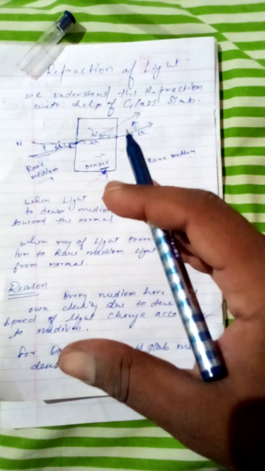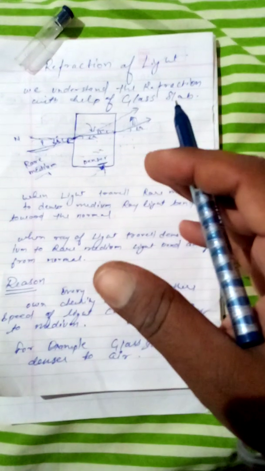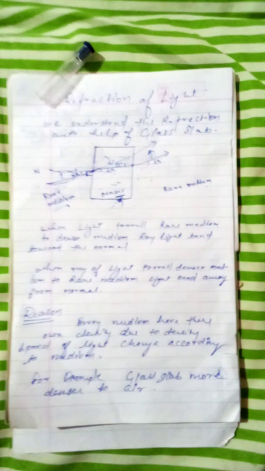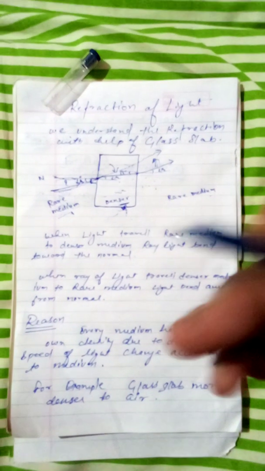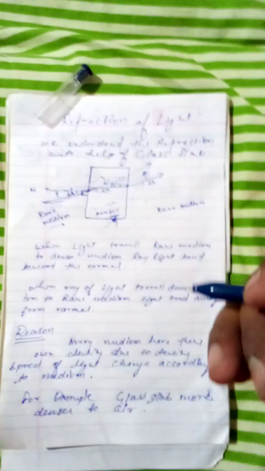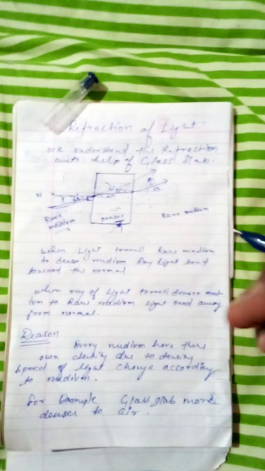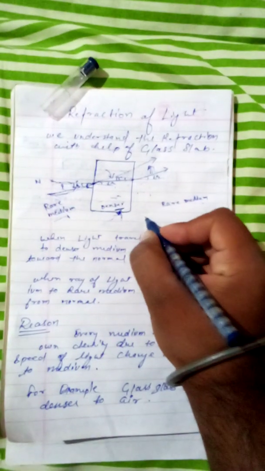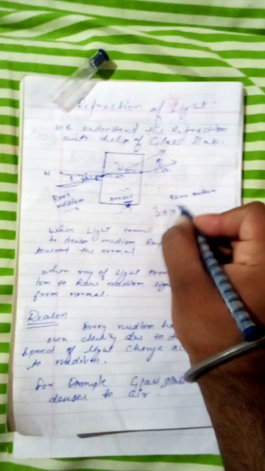When a ray of light moves in air, and then in glass or water, or any kind of material, the speed of light is different in each medium. For example, light travels in air or vacuum with a speed of 3 × 10^8 meters per second.